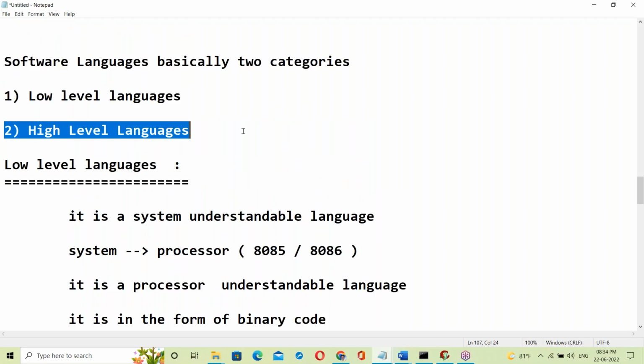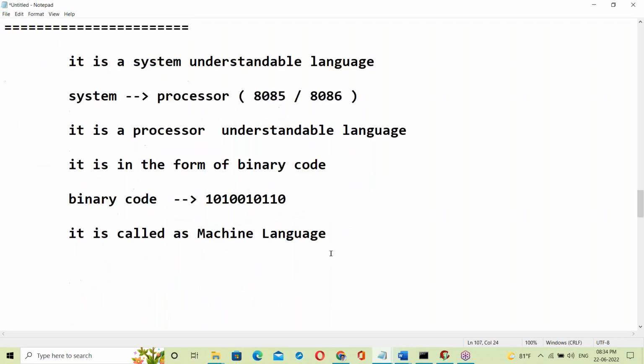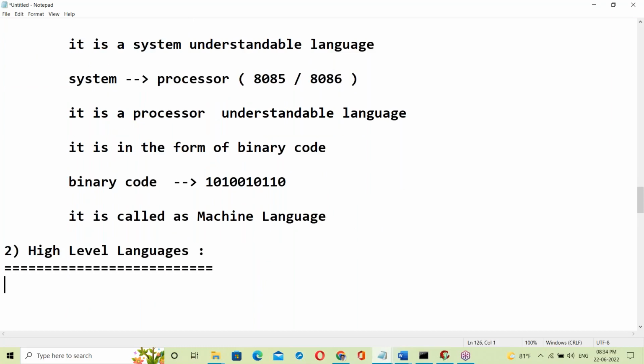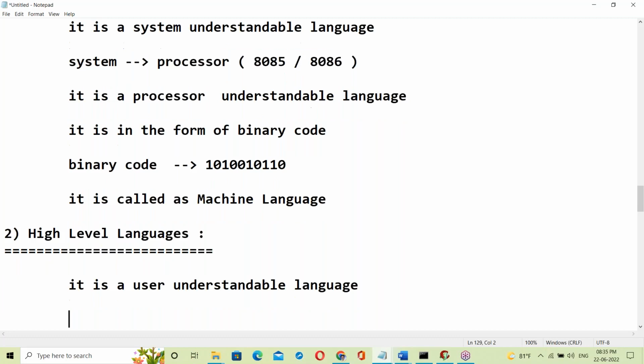Next, high level language. So what is a high level language? It's a user understandable language.